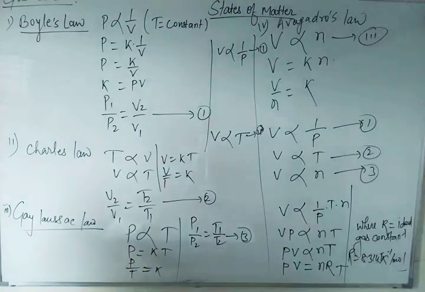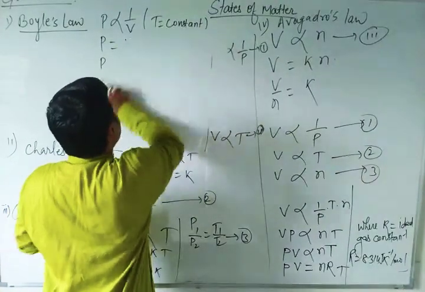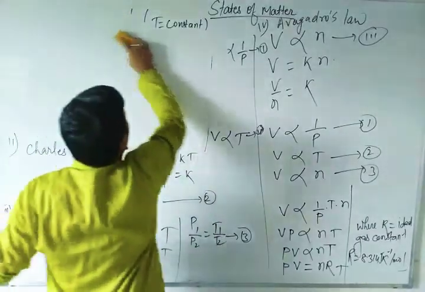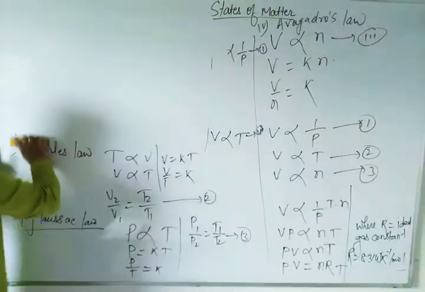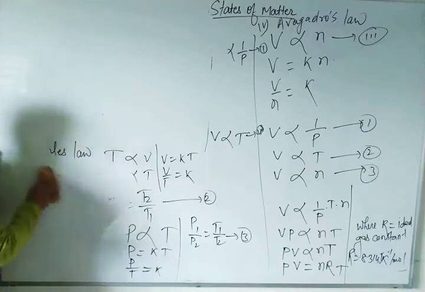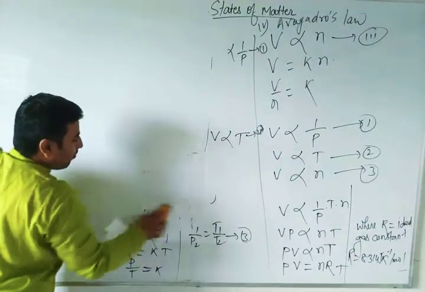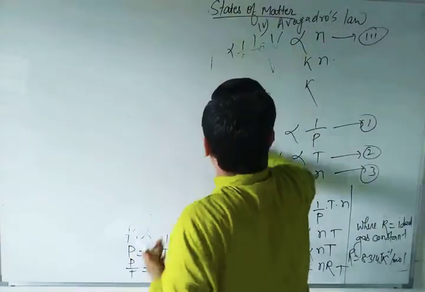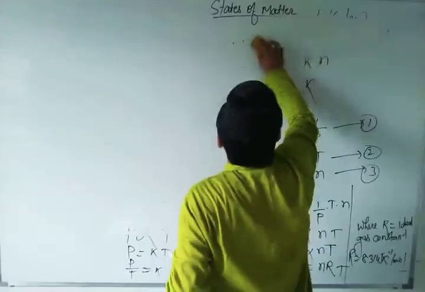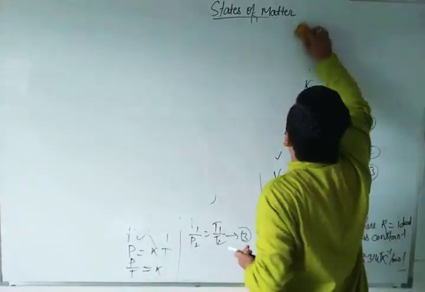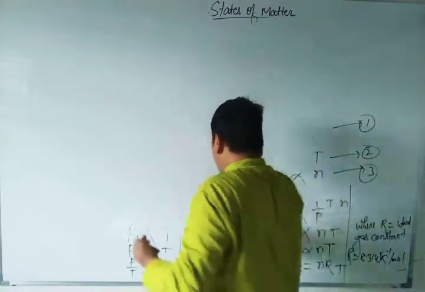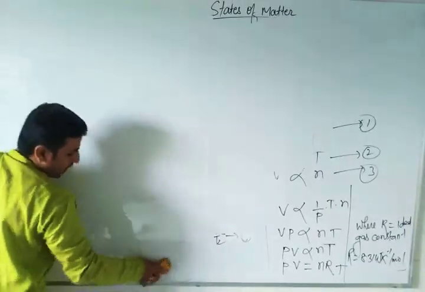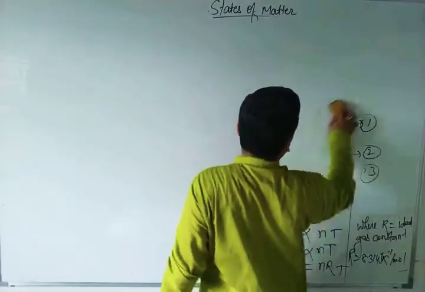Okay, so let's go ahead. After solving this, just remember the ideal gas equation. Why am I telling you this? Because now we are going to solve some numericals of NCERT and after that we will understand what this PV is equal to nRT is. So remember Boyle's law, Charles' law, Avogadro's law and Gay-Lussac's law. If you do not remember these, then there is nothing in this chapter. The things you have to remember in this chapter are pressure, volume, temperature, and amount of substance.